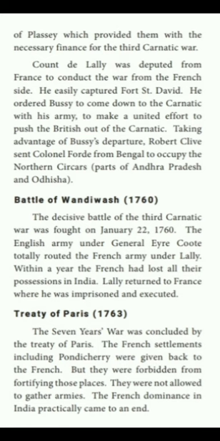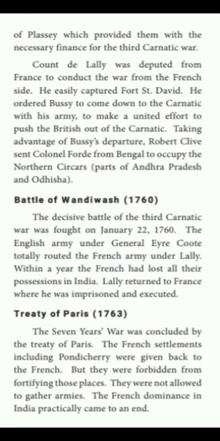So next we are going to discuss the Third Carnatic War. The Third Carnatic War happened from 1756 to 1763. The outbreak of the Seven Years' War in Europe led to the Third Carnatic War in India. The outbreak of the Seven Years' War in Europe had an echo in India, that is the Third Carnatic War. By this time, Robert Clive had established British power in Bengal by the Battle of Plassey, which provided them with the necessary finance for the Third Carnatic War.